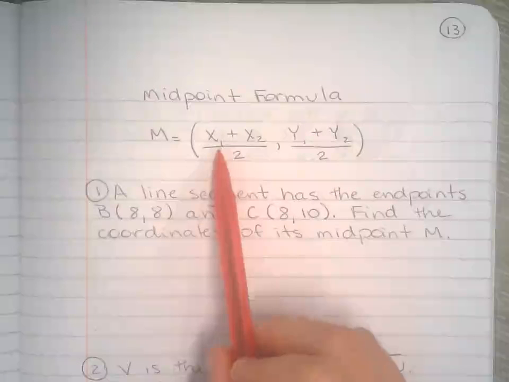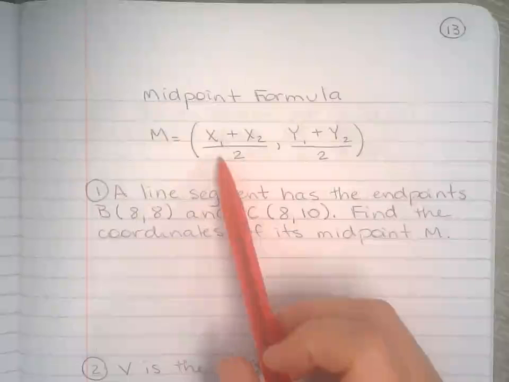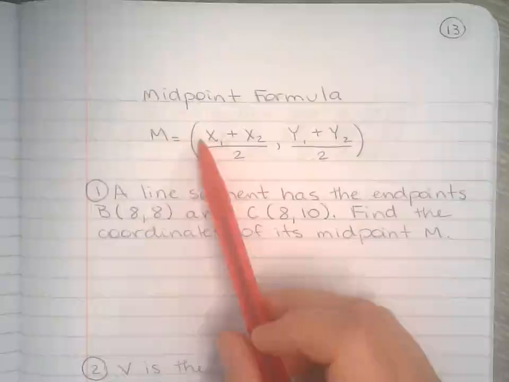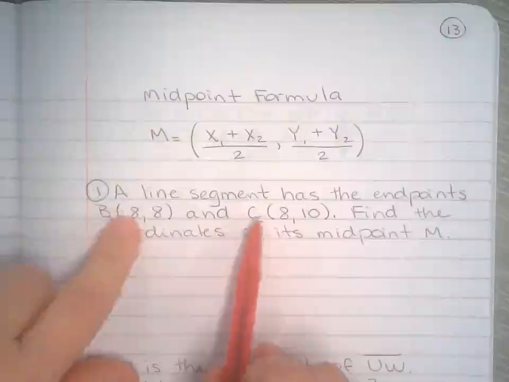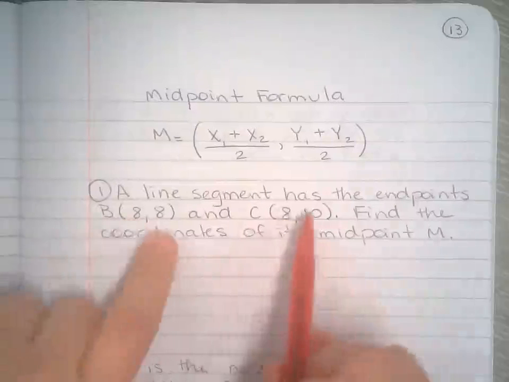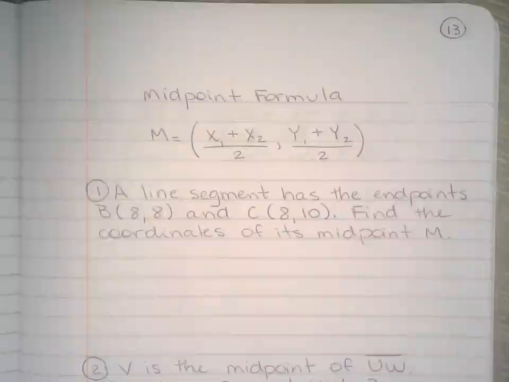So that's one thing for you to keep in mind. You don't always have to go back to the formula, but in your mind, that's pretty much what you're doing. You're adding the x together, divide by 2. You add the y together and divide by 2. We're going to work a couple examples here, and it's going to make more sense.